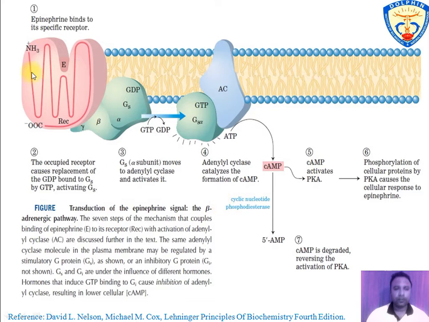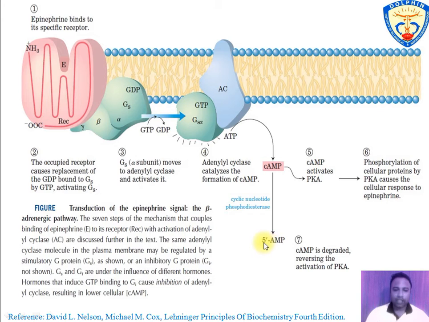The figure shows the mechanism of the G protein coupled receptor. When epinephrine as an agonist binds to the receptor, it results in stimulation of G protein bound to a GDP molecule, and after that there is formation of GTP bound G protein upon dissociation of GDP. The GTP bound G protein binds to the enzyme adenylyl cyclase, which catalyzes ATP to cAMP. The cAMP activates PKA, that is protein kinase A, which phosphorylates many molecules.